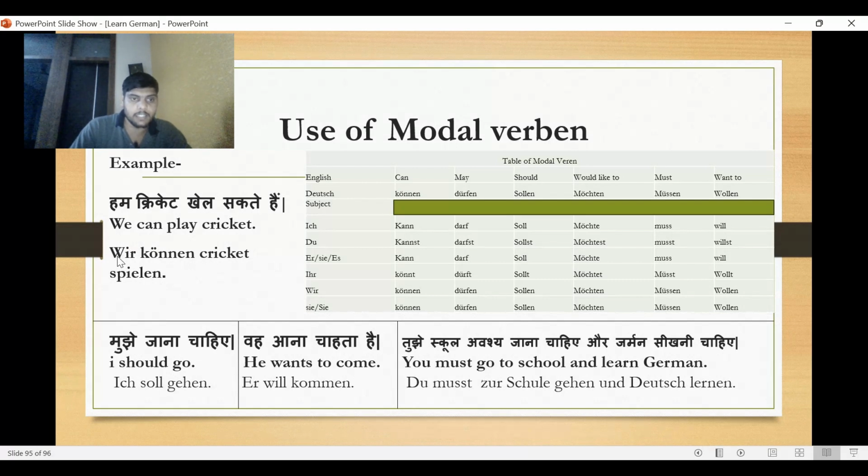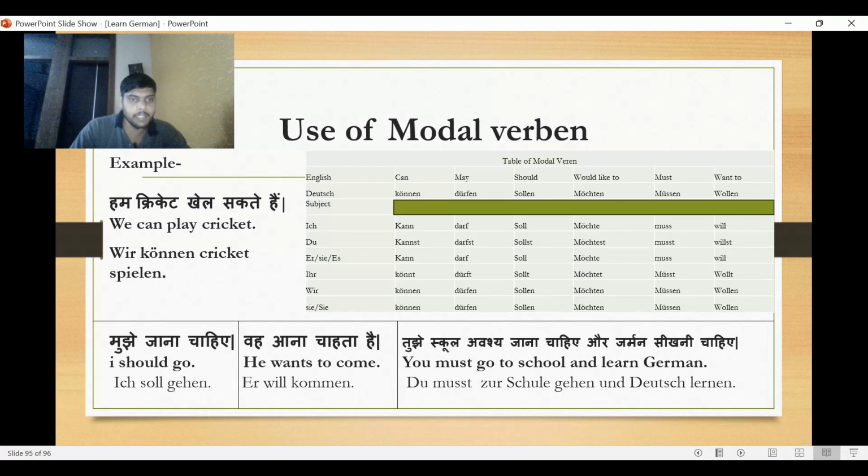The rule says subject plus modal verb, then object, then main verb. Main verb will always be in the infinitive form with each subject. So we will make it in German. Wir können Cricket spielen. It means हम क्रिकेट खेल सकते हैं.